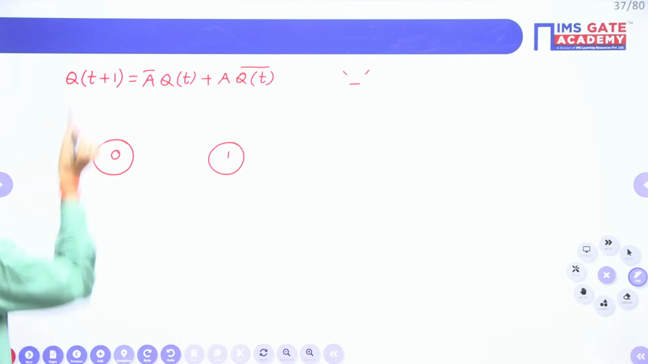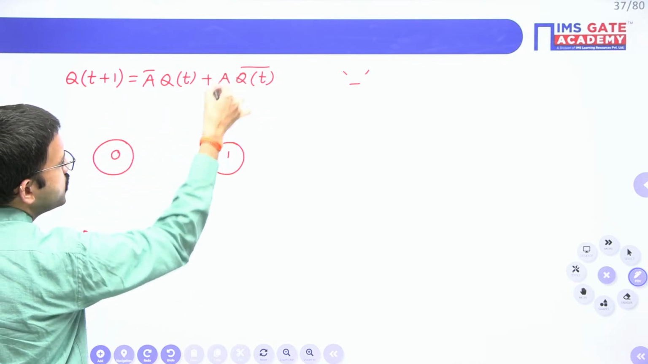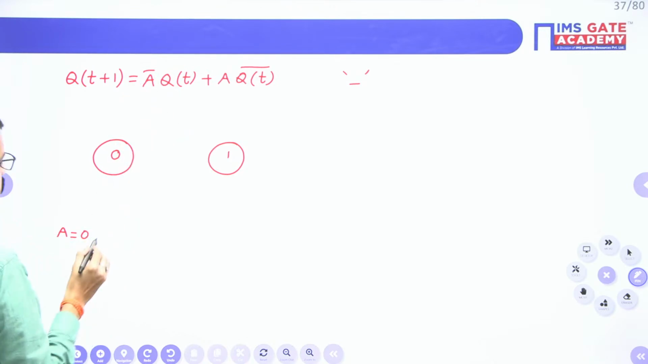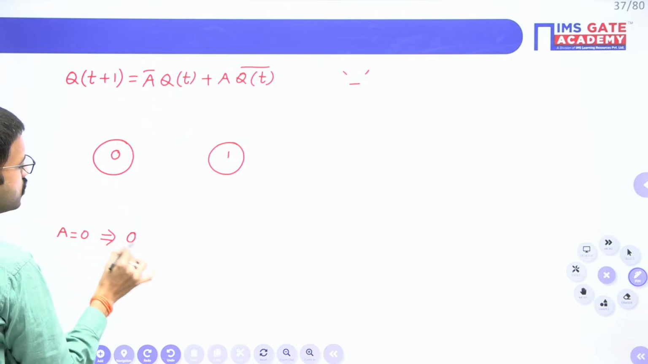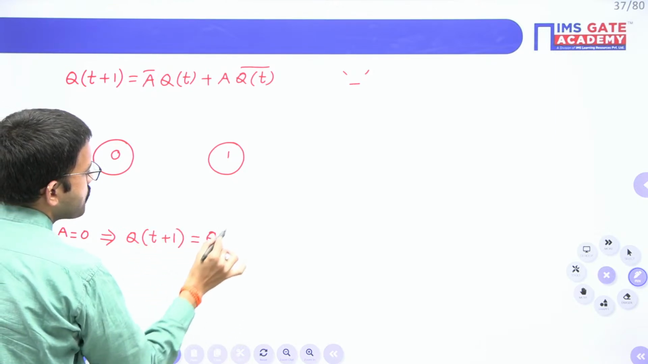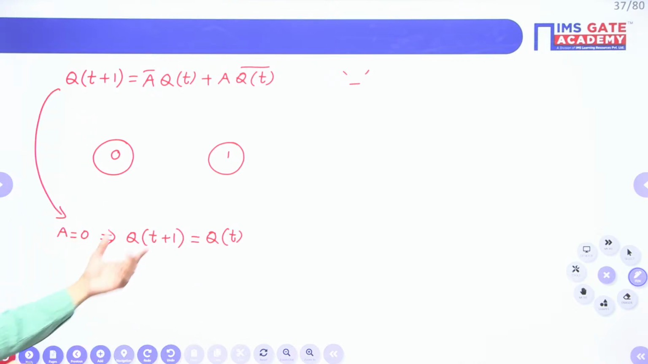Right. So here just consider when A equal to 0, what is going to happen. Just substitute in this equation. If A equal to 0, this term you will get 0. 0 bar is 1, so that means you are getting Q of t. When A equal to 0, your next state is same as present state.